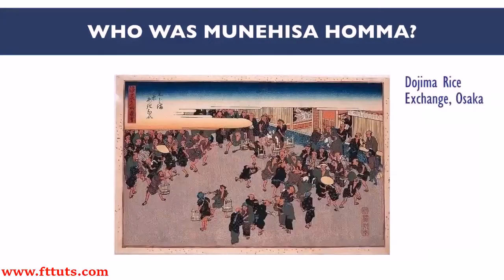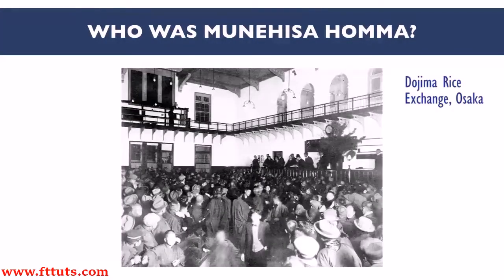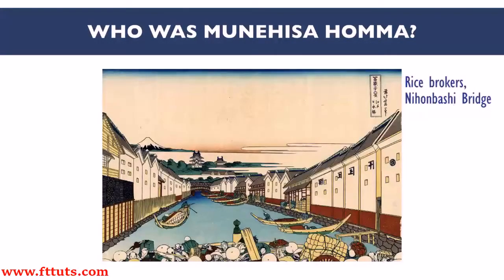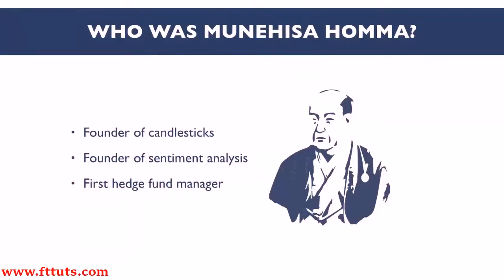It's said that Homma was able to create a large market of traders in Osaka to communicate market prices. And it's also said that Munehisa's price analysis revolved around the concept of yin and yang, representing bear and bull markets, respectively. Homma claimed that within the instance of one market is the existence of another, and he applied weather and volume data in predicting future price action. He started by recording the open, high, low and close of rice prices in the market. He observed their patterns and the repetitive signals and gave them names just like the ones we still use to this day, 250 years after Homma first discovered them.